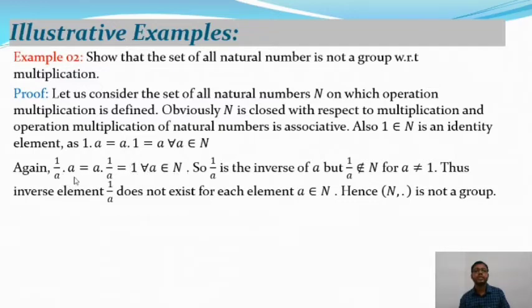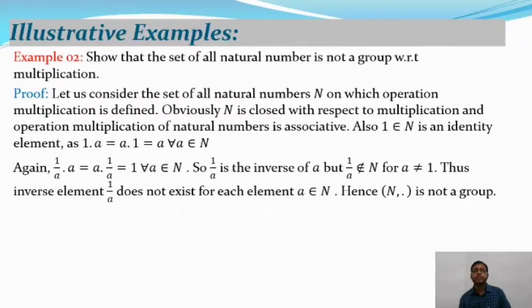So 1/a is the inverse of a, but 1/a does not belong to N. So 1/a is a fractional number, and 1/a does not belong to N for a not equal to 1. Thus the inverse of a does not exist for each element a belonging to N, hence (N, ·) is not a group. So the inverse property is not satisfied in that case. Therefore (N, ·) is not a group.